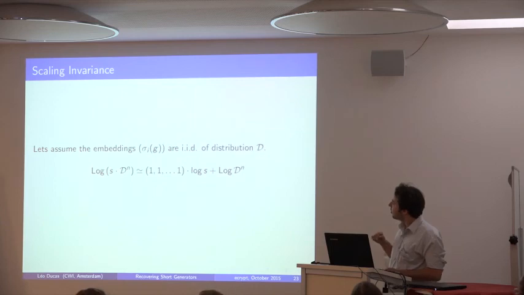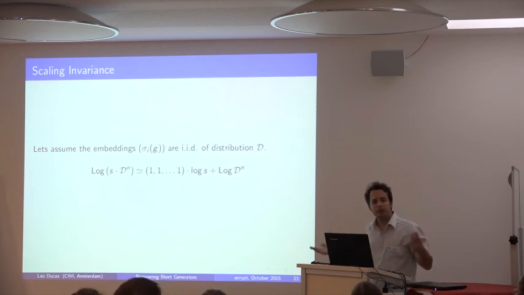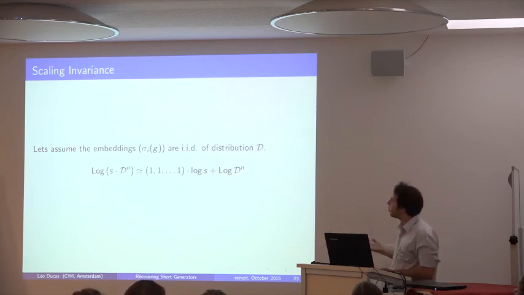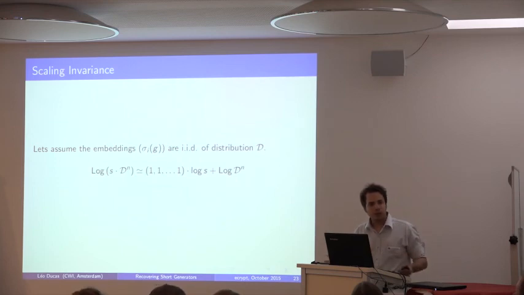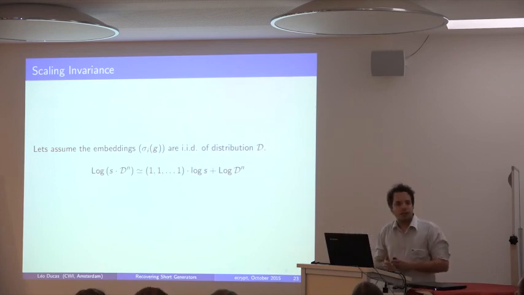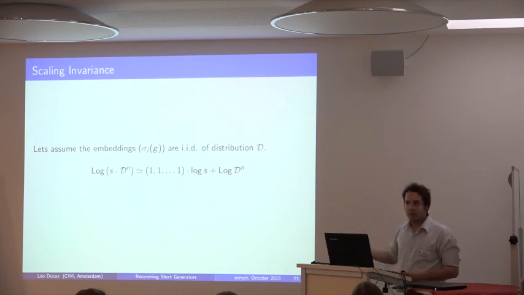Again, that's a strange thing about taking the log, is that you don't really mind how big the coefficients are. For example, if you assume that all the embeddings have the same distribution and are independent, you can scale up and down this distribution, and this is not going to change the problem. If you remember, I drew a cone as our fundamental domain that we want to reduce. So if I scale up or scale down, that's not going to change anything. If I scale a point, it's going to stay in the cone.